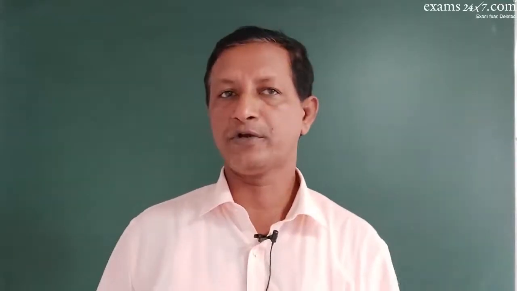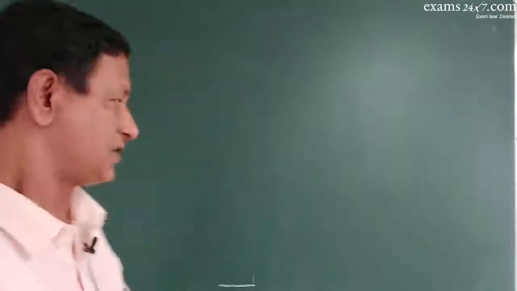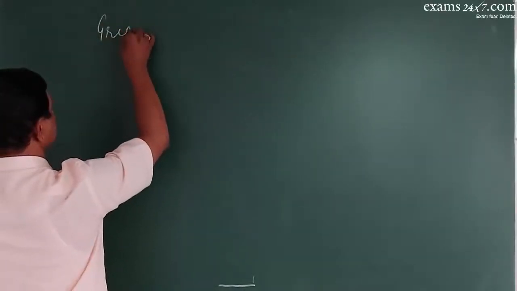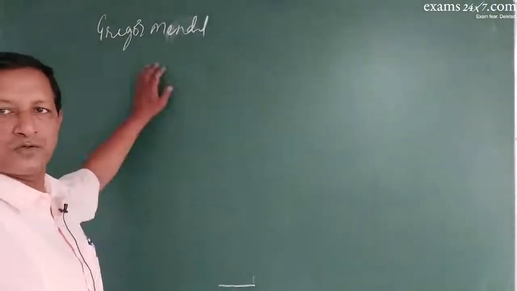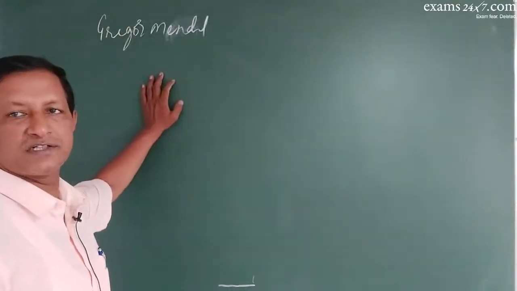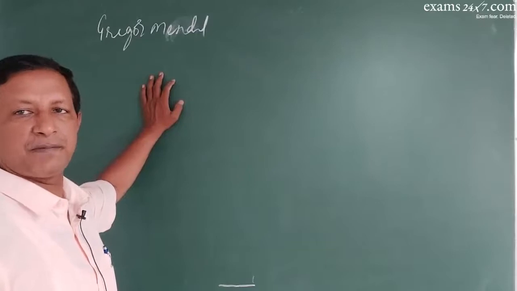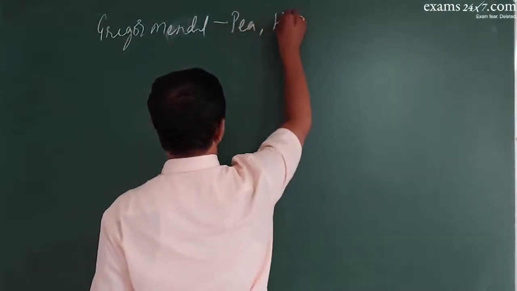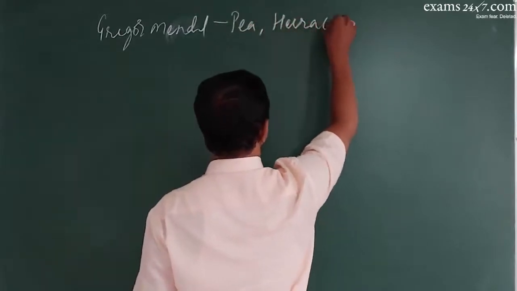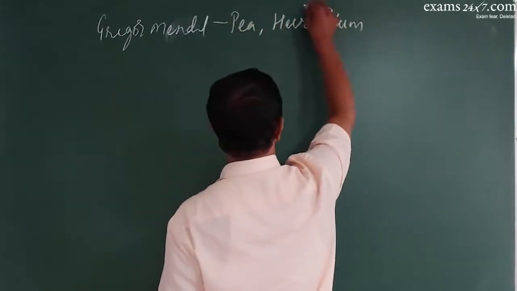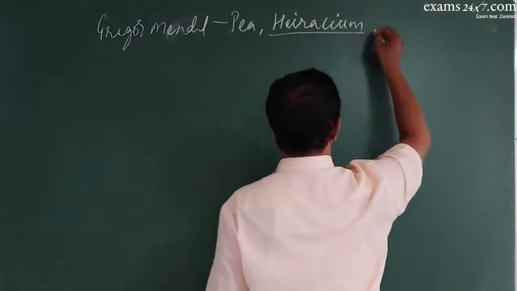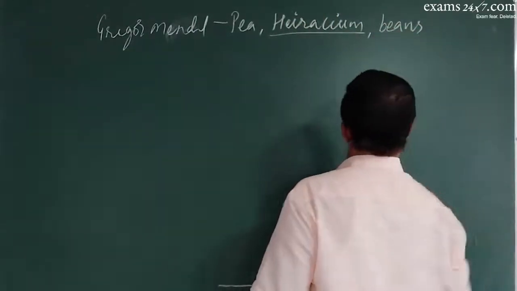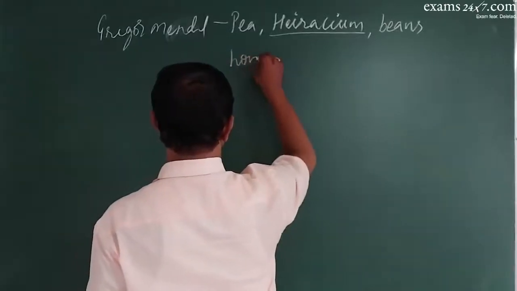And the major contributor to the field of genetics was Gregor Mendel, an Austrian monk, a father in a church, but he conducted experiments on various plants like pea plant, hawkweed or hieracium, and even beans, and also on honeybees.